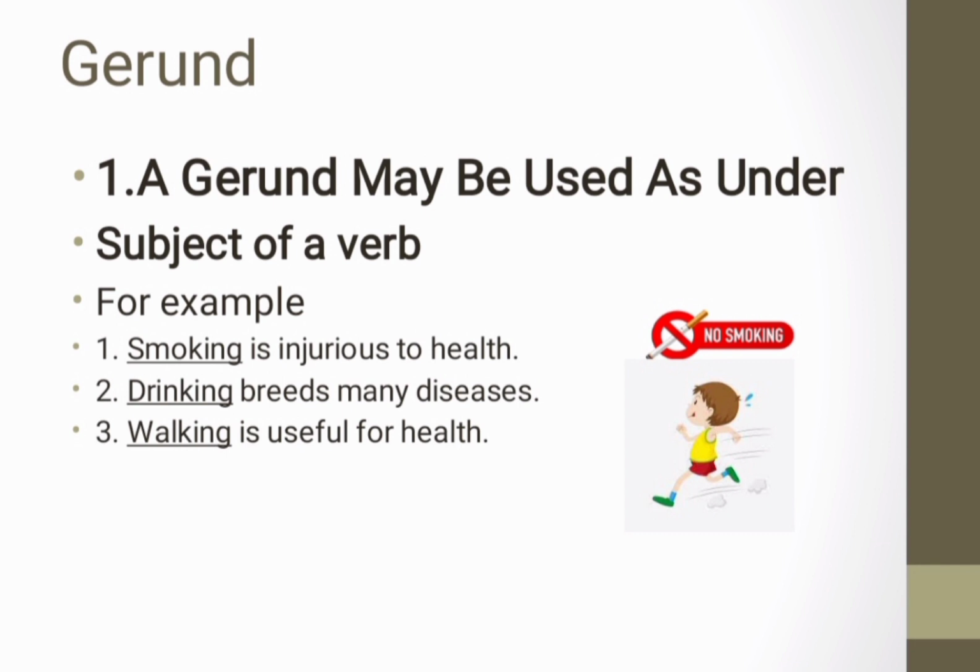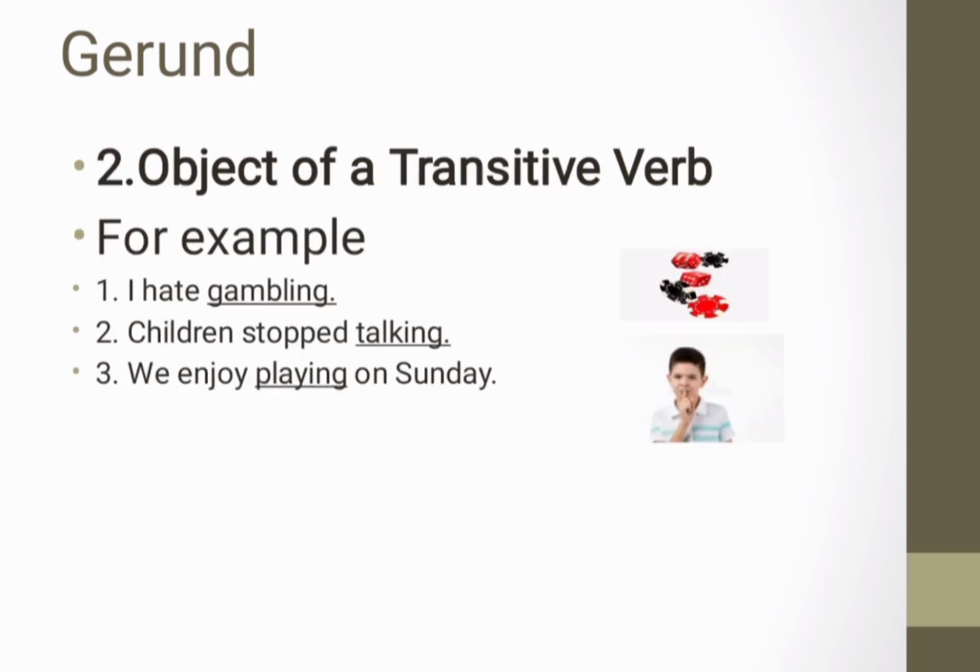In the third example, walking is useful for health. Here the word walking is gerund and here it is used as the subject of the verb. A gerund may be used as object of a transitive verb. A transitive verb is a verb that requires an object to complete its action. For example, I hate gambling.